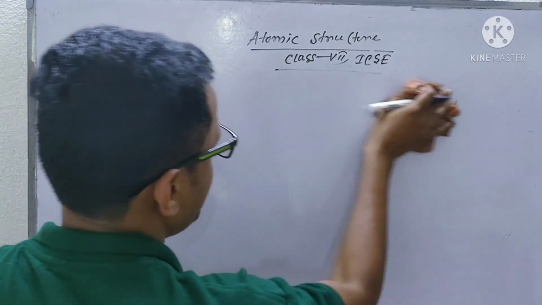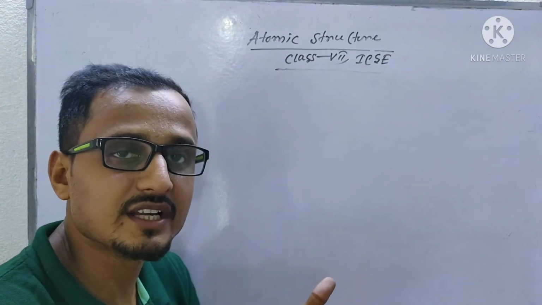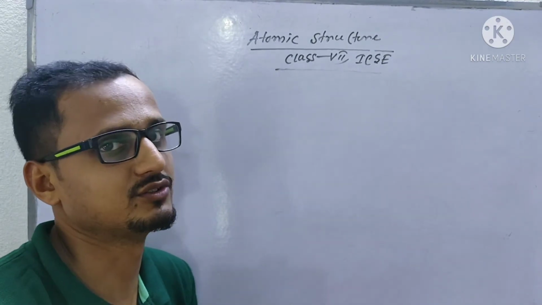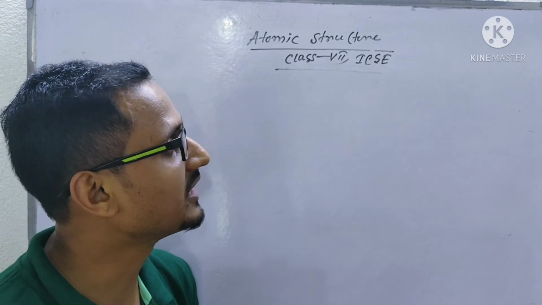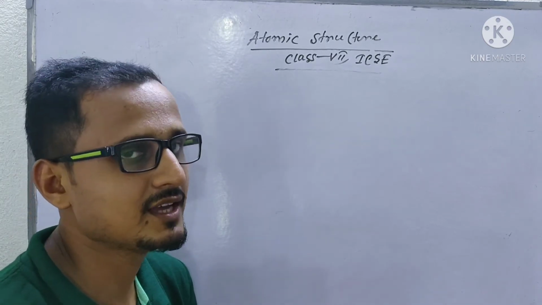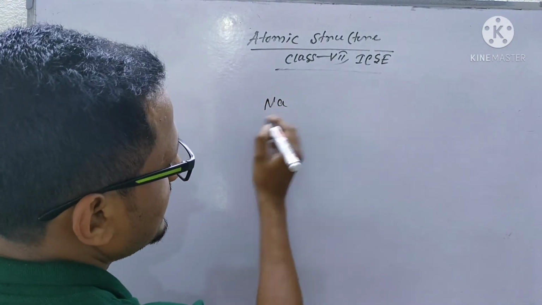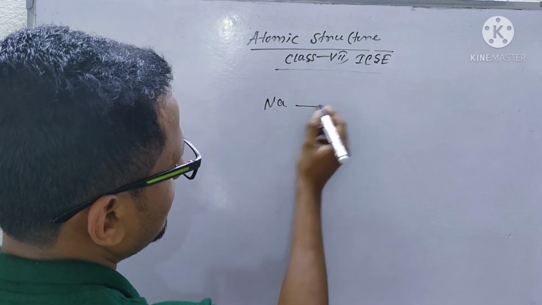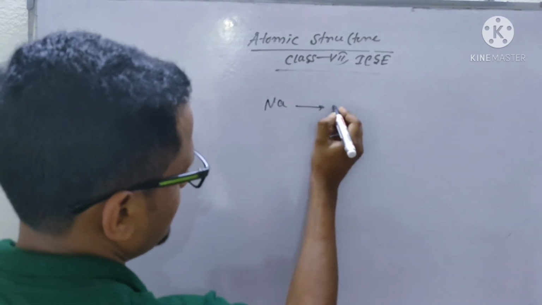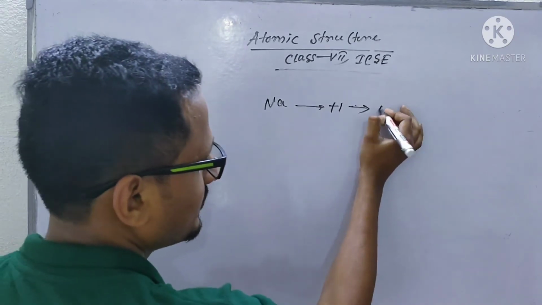Now, anions may have 2 or 3 different elements joined together to form an anion also. So you just have to remember the names of the anions and their charges. Some examples I am giving, you have to remember. Sodium is an element, its valency is plus 1, and it forms a cation Na plus.